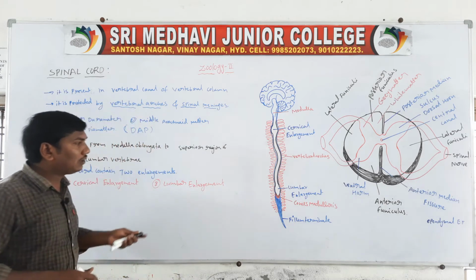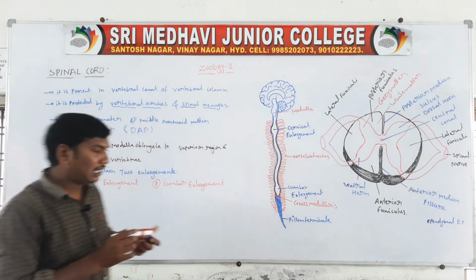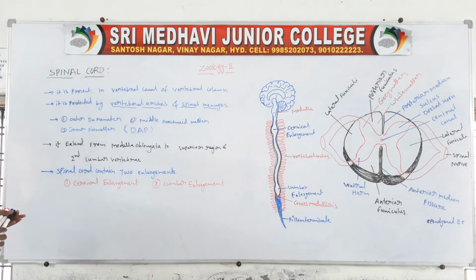Next one, below the lumbar enlargement there is a conical portion.